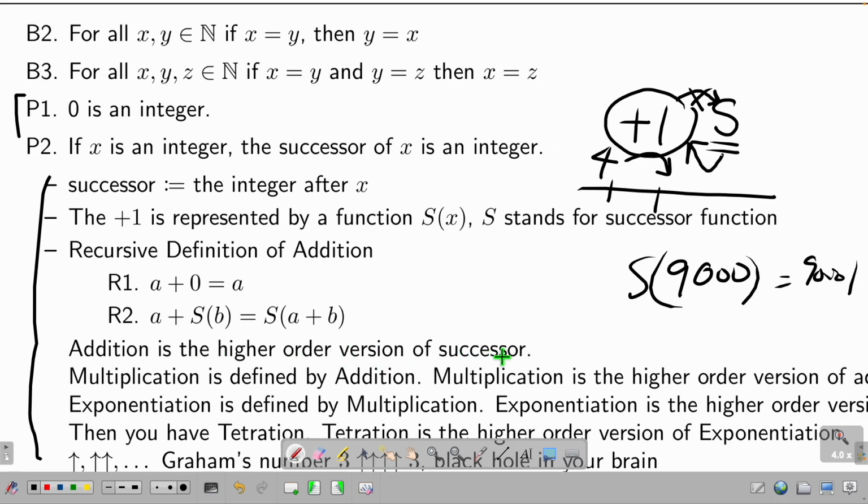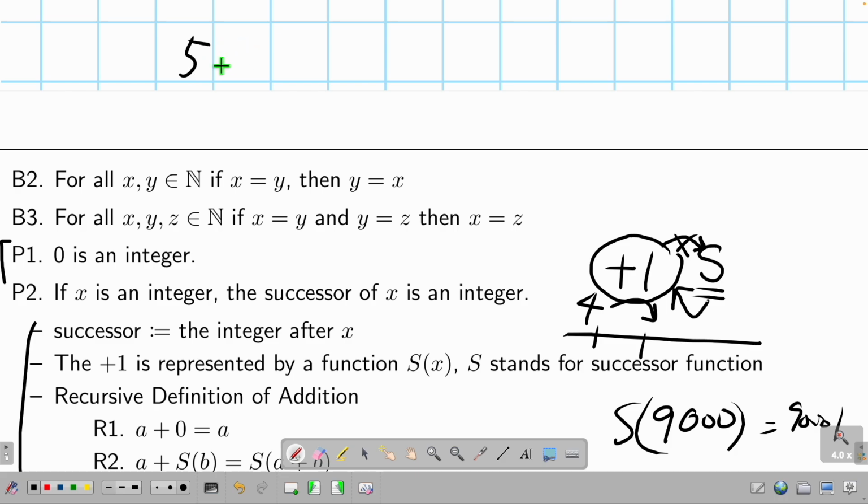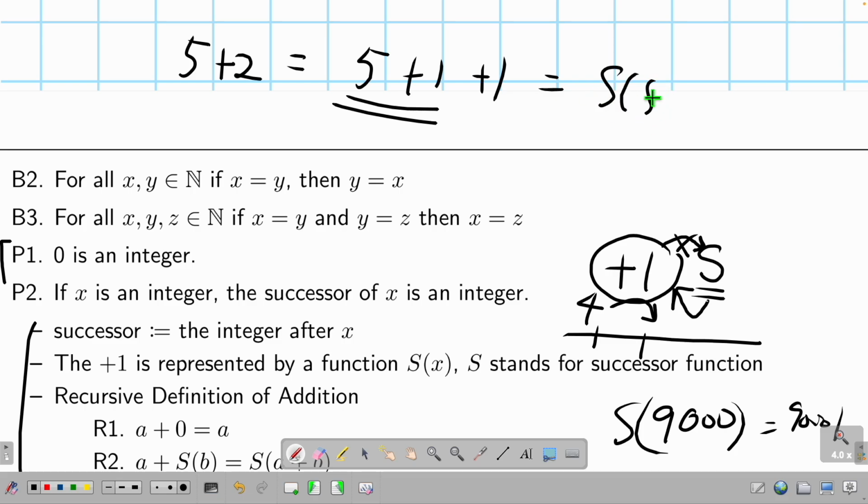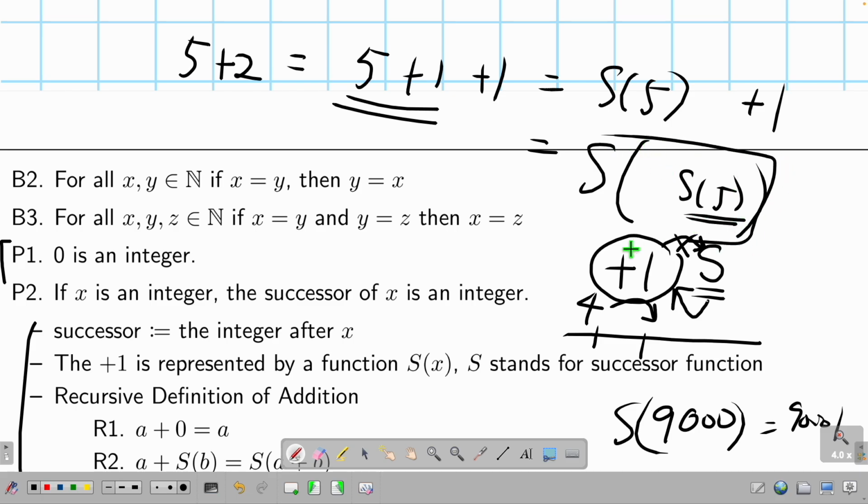That means what? What is plus 2? Let's say we have a number 5. What does plus 2 mean? Plus 2 means plus 1 and plus 1. The first plus 1 means the successor of 5, which gives me 6, and then the next gives me 7. That's how you understand what the heck 5 plus 2 is. So that means the successor is the most fundamental thing. After that you have addition.